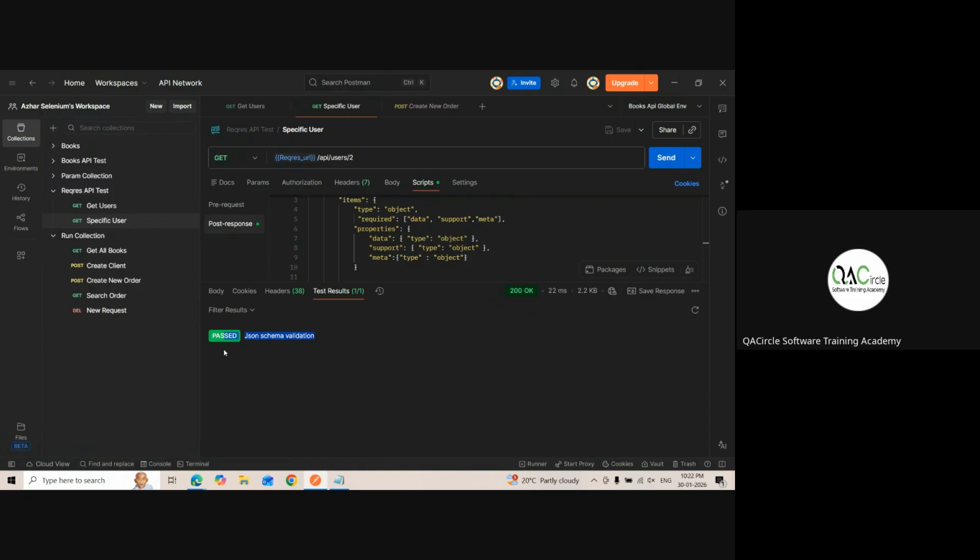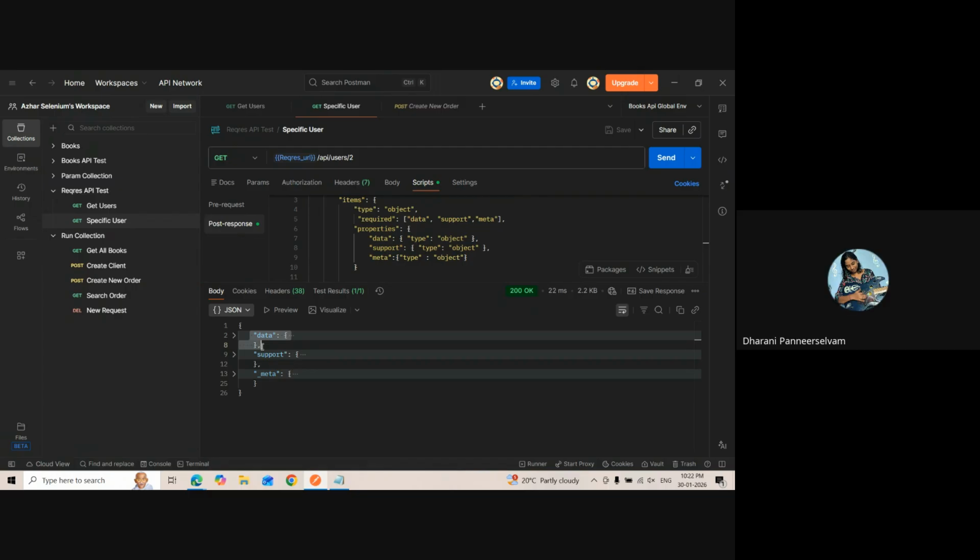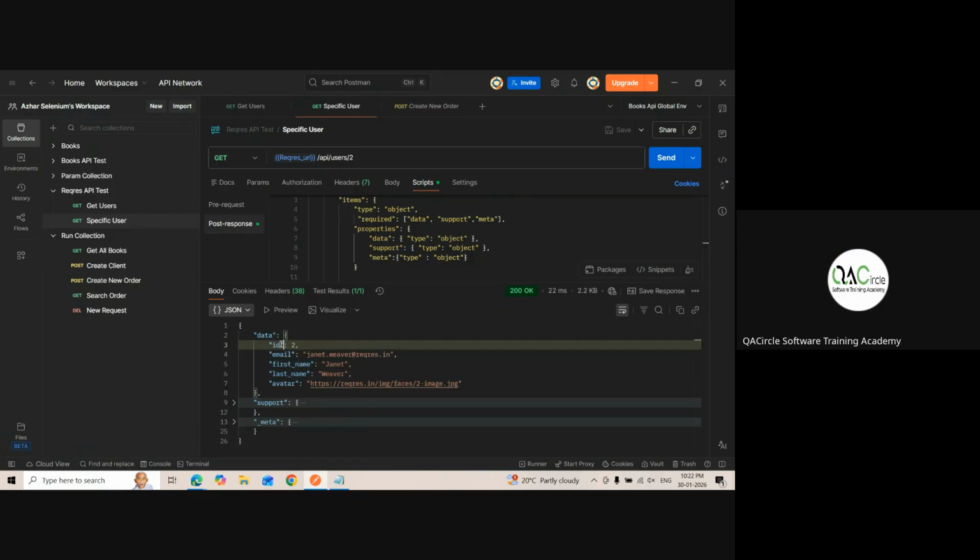See, schema passed. Now tell me, is data an object or not? Yes, sir. See, I'll explain that it's an object. This is an object. Is ID an object? Variable, sir. Yes, it's a variable. What kind of variable is it? Integer? Yes, sir.